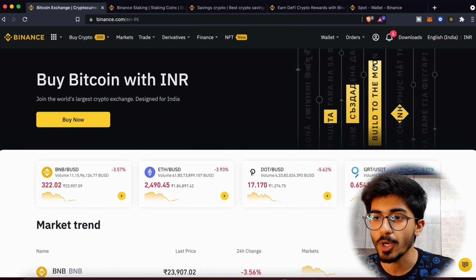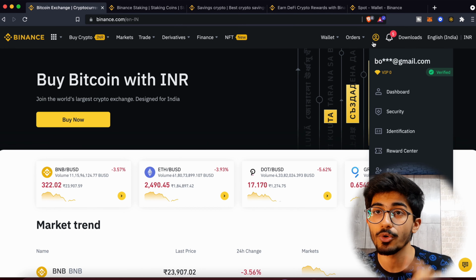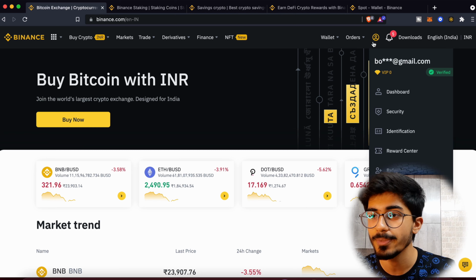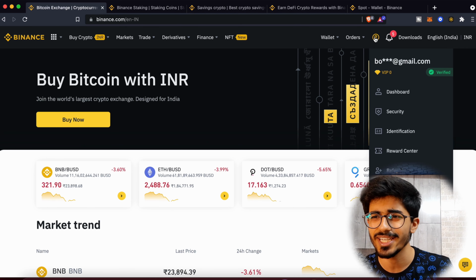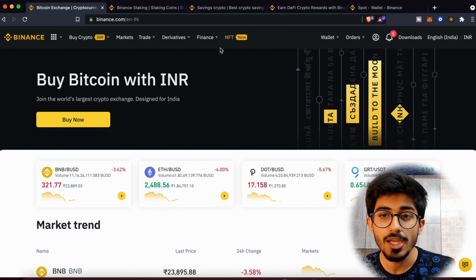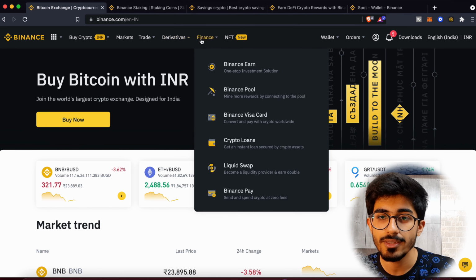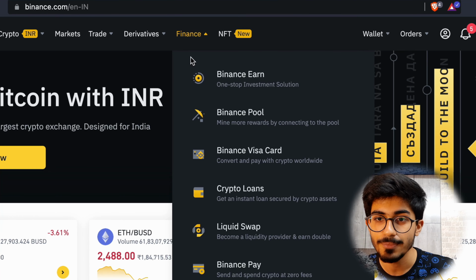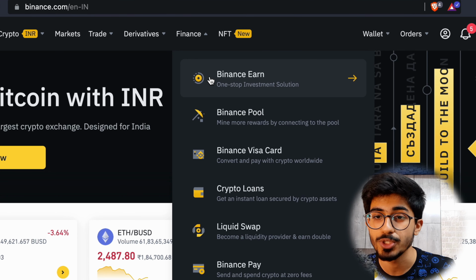Once this dashboard pops up, you need to create your own profile first. So there'll be a register button over here. Register your own profile. It's quite straightforward, so I won't be diving deep into it. Once you have your profile set up, you've logged in. After that, go over to Finance and then there'll be an option of Binance Earn. Click on it.